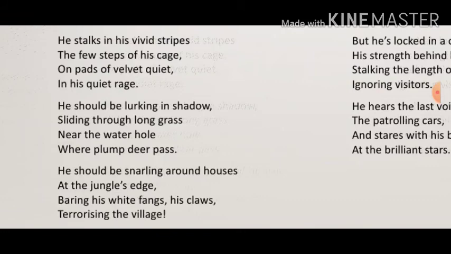Again we see the poet in the second paragraph has tried to create an image of the tiger's activities in the line lurking in shadow.